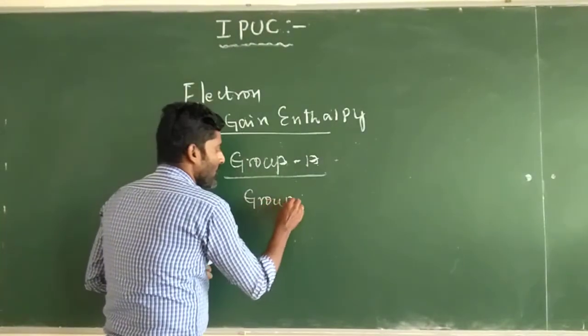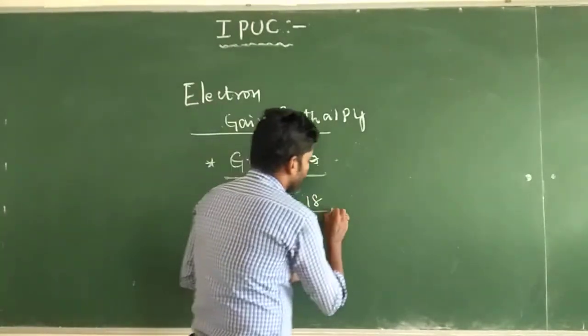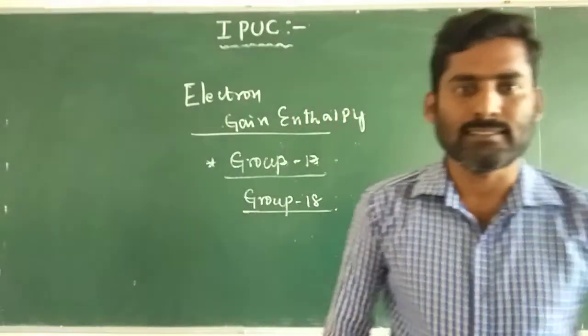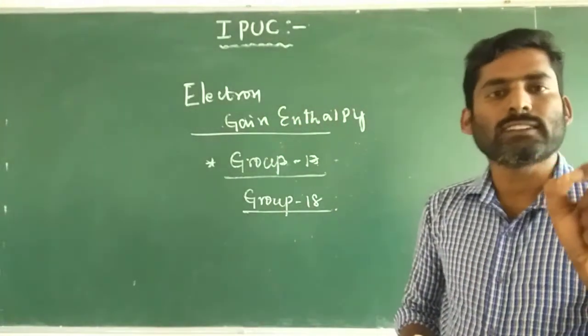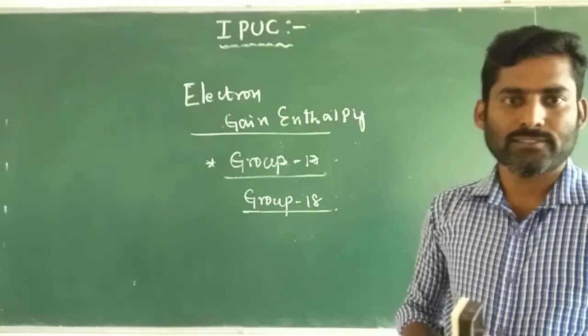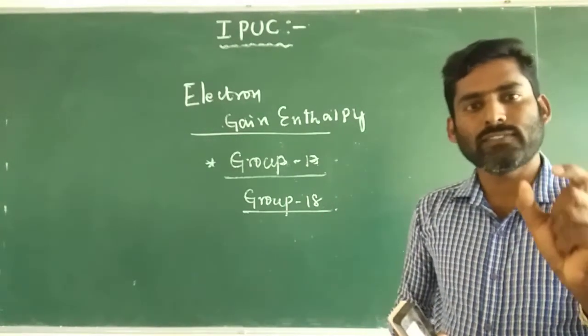Similarly, group 18 elements are called noble gases. They have positive electron gain enthalpies.